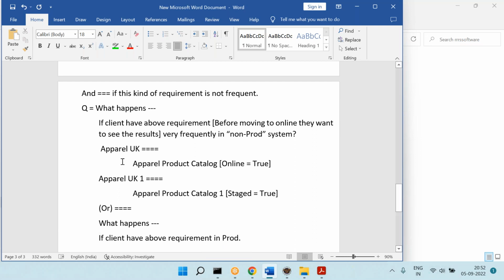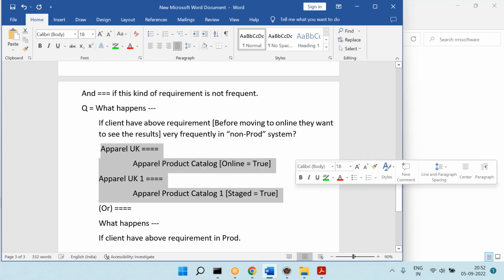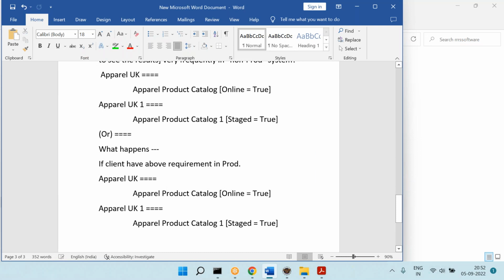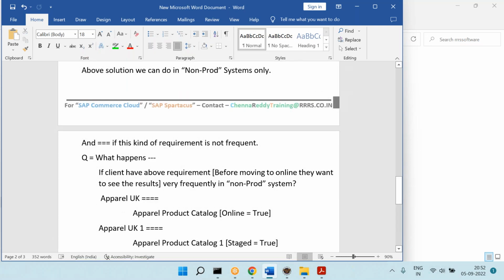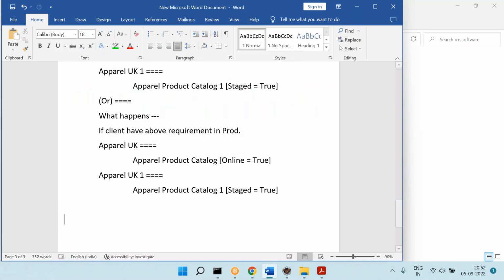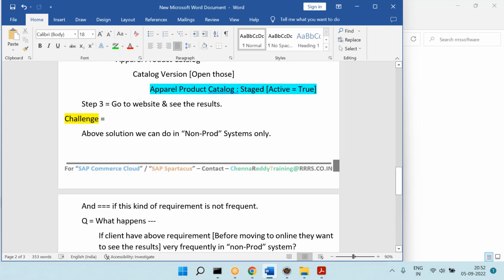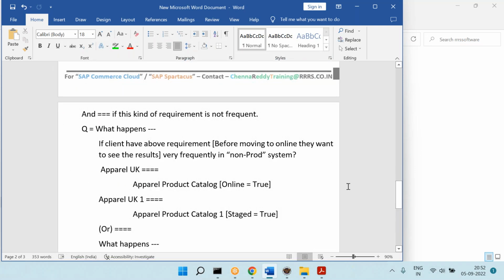In production, again the same. You need to have two websites to check the results. That's it, same solution. This is how you need to manage it if the client wants to see the results before moving to online. Now, if you have any questions so far, you can ask me.